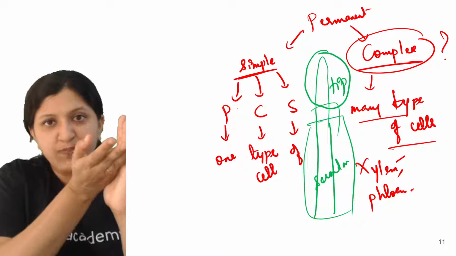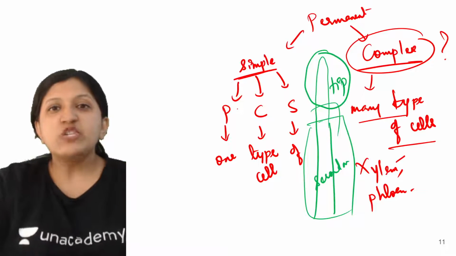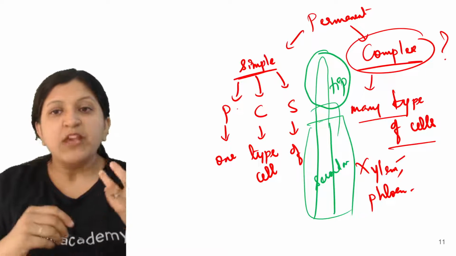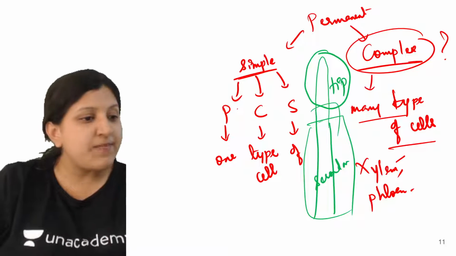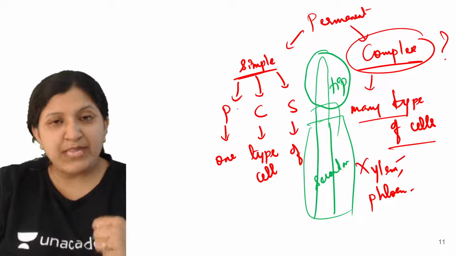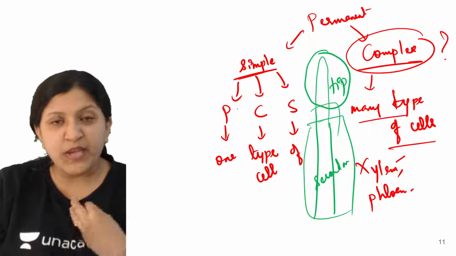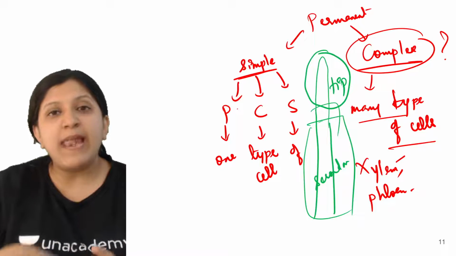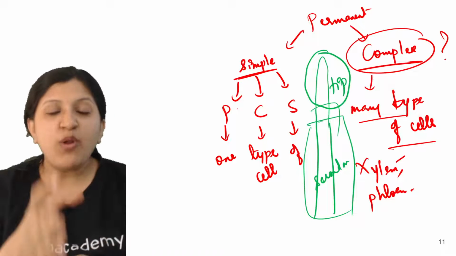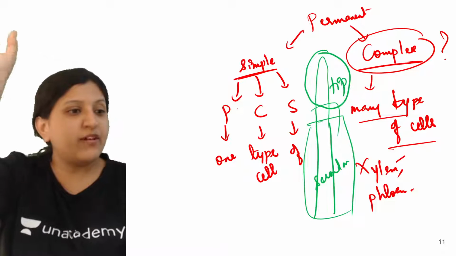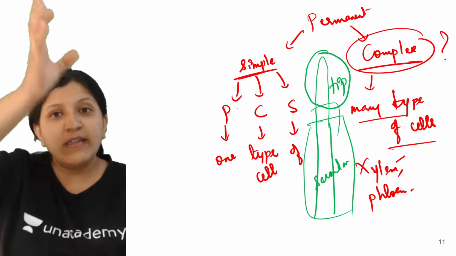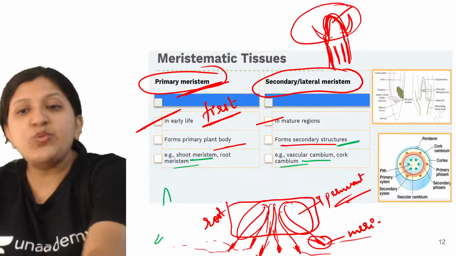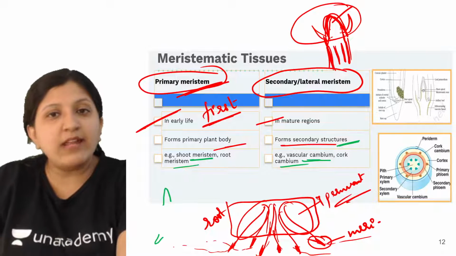Now I make a cut into this tree. Whenever we make a cut, I'll get cork slices, right? So what exactly will be there? It is much more developed. In that case, xylem and phloem will be there. It is a permanent tissue. Xylem supplies water from the root, and in the leaf the food synthesis will occur. Phloem supplies food from the leaf to the root.